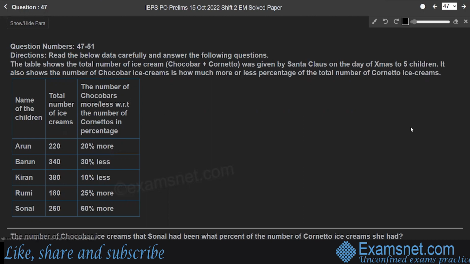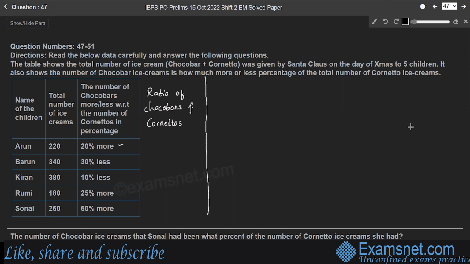So let us consider, what is the number of chocobars and cornettos given to each person separately? So using this percentage relation, we have to find the number of chocobars and cornettos given to each child separately, right? So let us make another column here. We'll consider the ratio of chocobars and cornettos. Ratio of chocobars and cornettos given to each, right? So consider the ratio here.